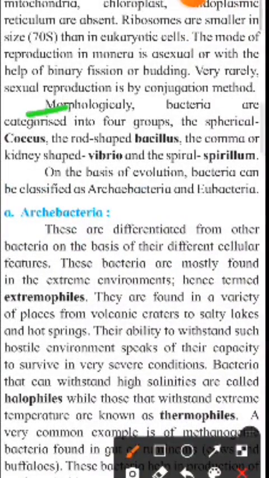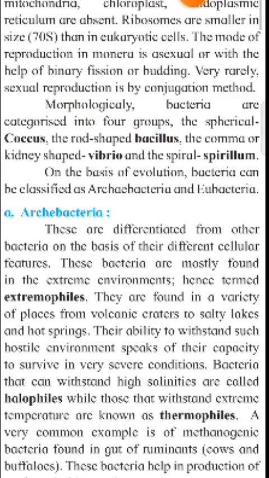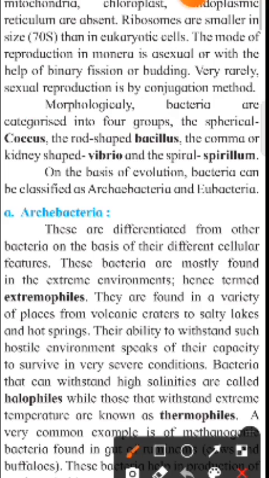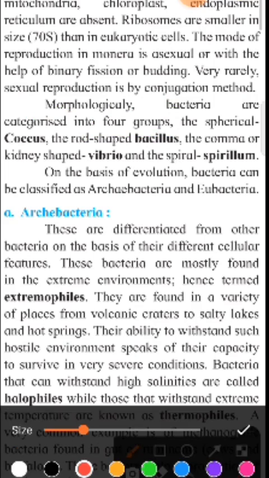Morphologically, bacteria are categorized into four groups. How many groups are there? Four. These are spherical, coccus; rod shaped, bacillus; kidney shaped or comma shaped, vibrio; and spiral shaped, spirillum.